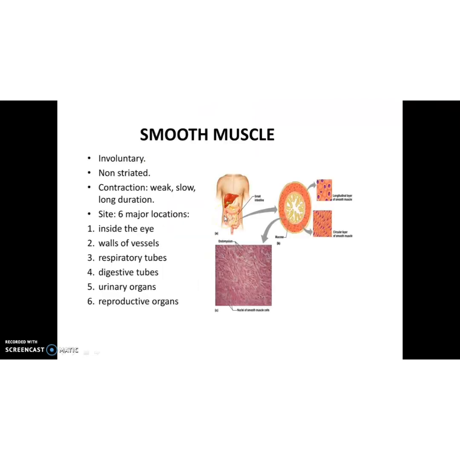Then children, draw this diagram in your notebook. This is striated muscles, and you write skeletal muscles, and in bracket you write striated or voluntary muscles. Okay, and label dark and light bands, then label this nucleus too. Okay, children. Then the second type is smooth muscle.